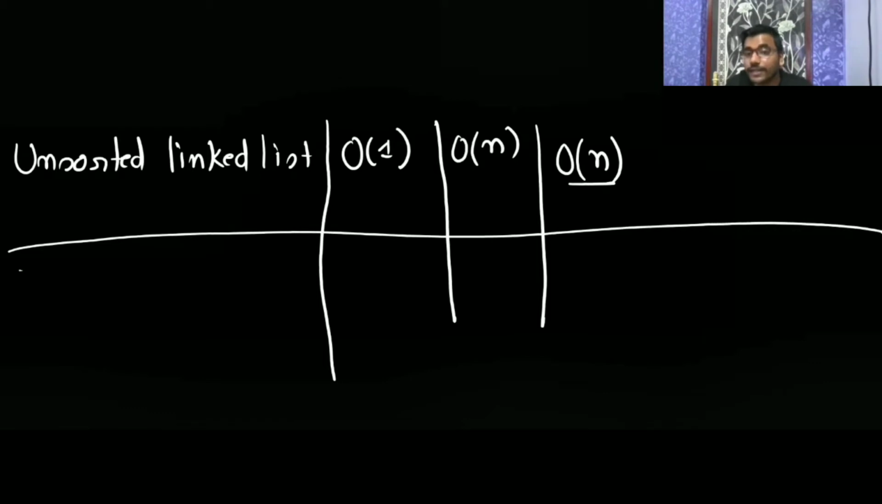After that it is delete min. Finding min is going to take big O of n. After finding min, you can delete that element in constant time.